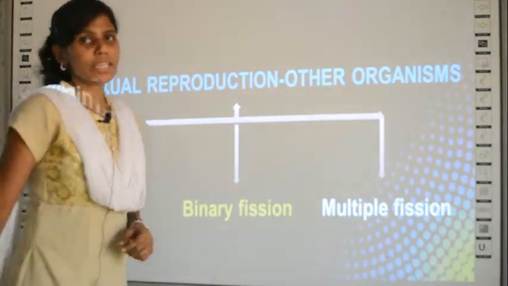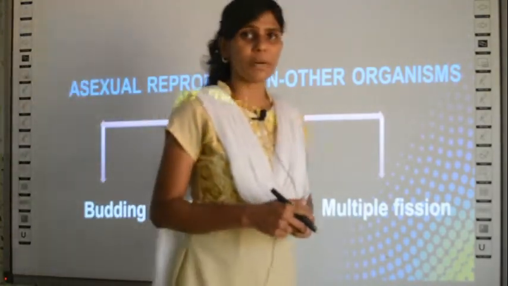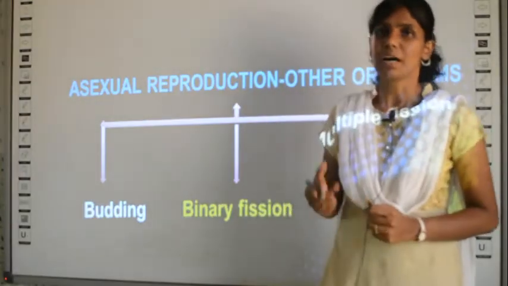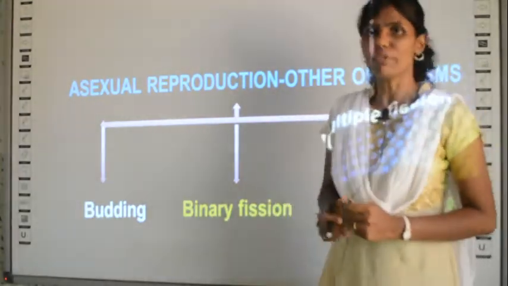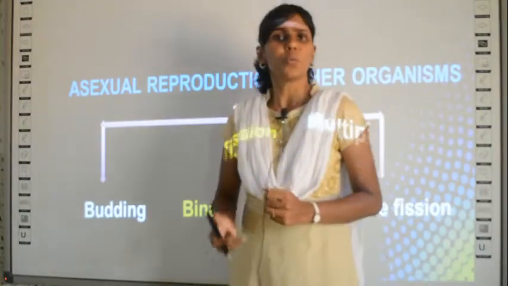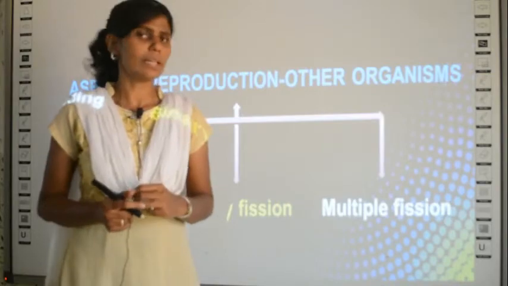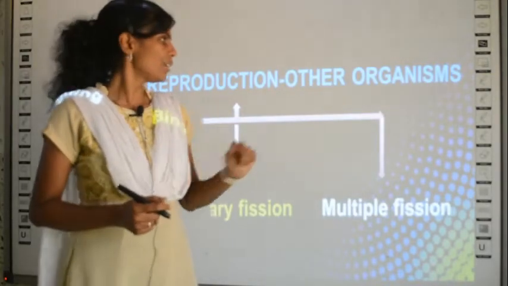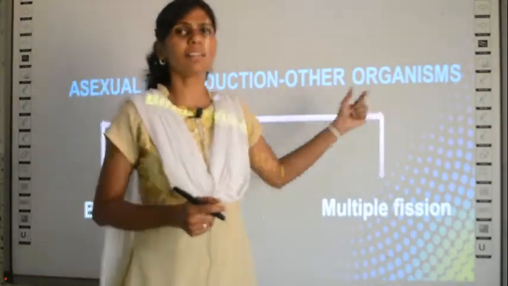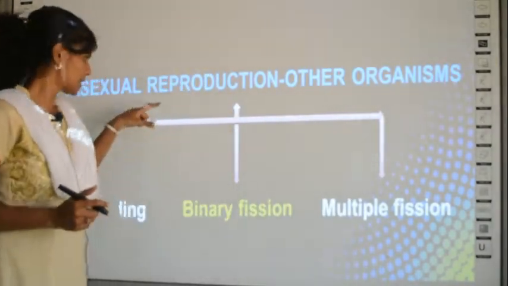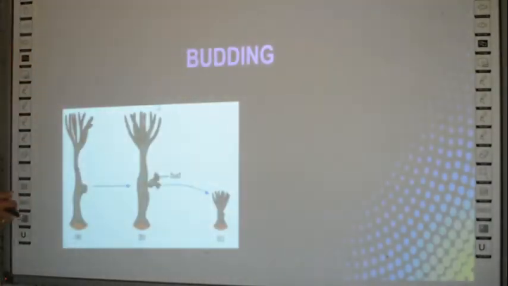We are going to learn about these three methods in detail in this class, the steps in these types of reproduction and also where you can find these organisms. Particularly, you will know what this other organism means. Okay, so let's start with the process of budding.